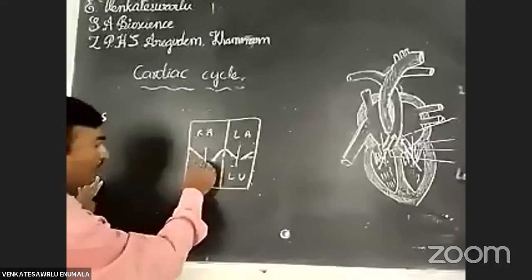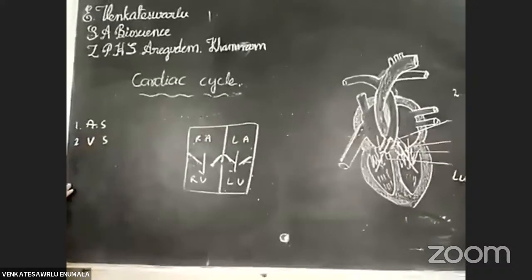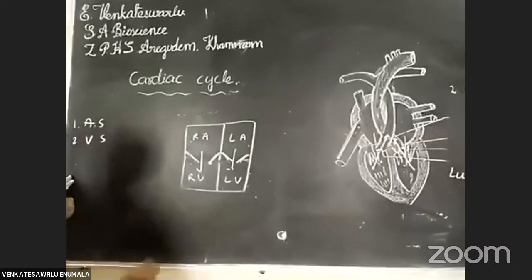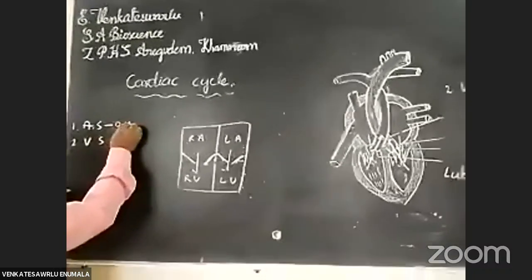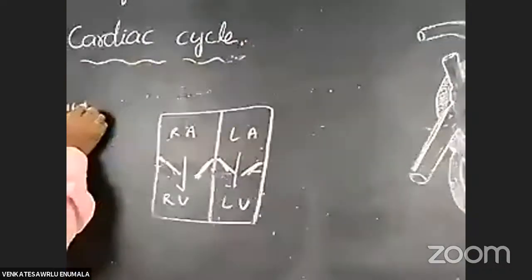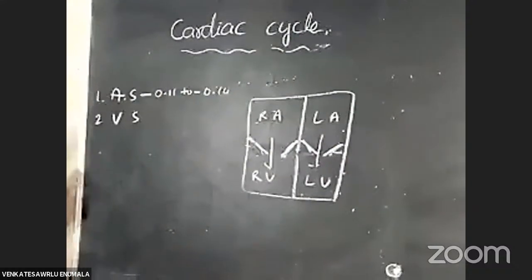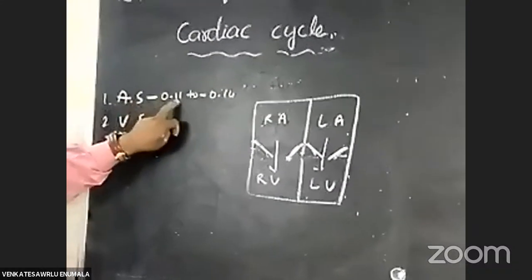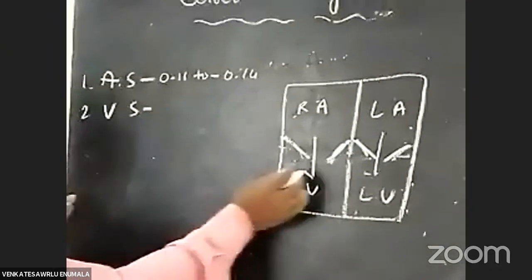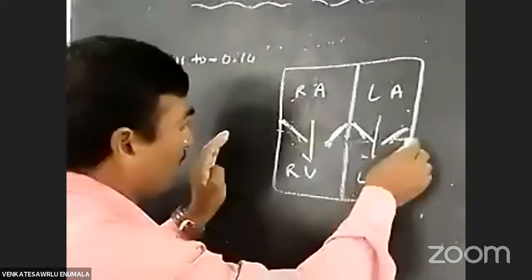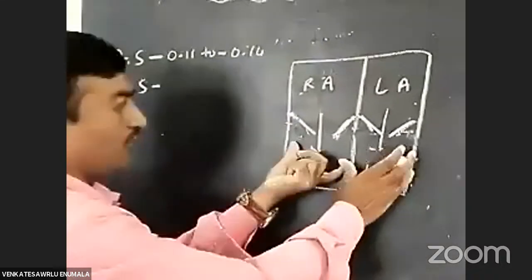After the first one comes the ventricular systole. The auricular systole takes nearly 0.11 to 0.14 seconds. In the same way, next is the ventricular systole. While ventricular systole, what happened? The ventricular parts contract.